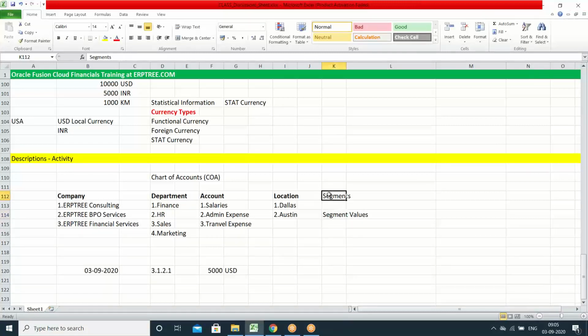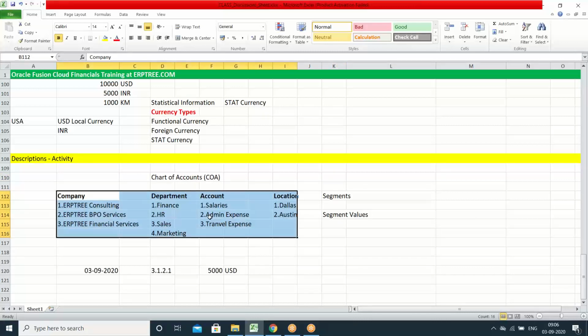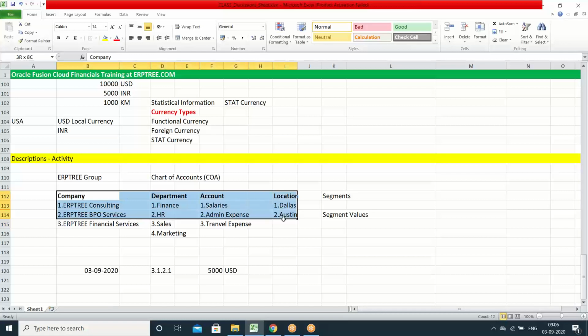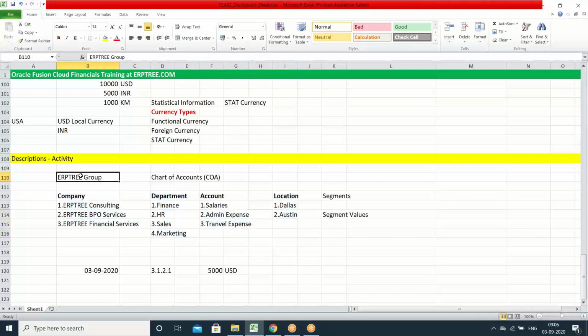Okay. So in the system, we have to create the segments. Under segments, we have to create the segment values. Where we can create the segments and segment values, all we can create in the chart of accounts. Okay. See, chart of accounts is nothing but this complete information belongs to which organization, that we have to give the title. This complete information belongs to, say, ERP3 group. So for all the companies, departments, accounts and locations, this complete information belongs to which entity, which organization. The title we are giving, that you call as chart of accounts.